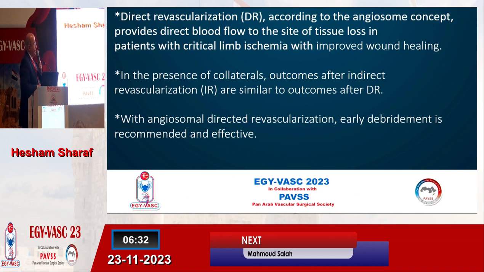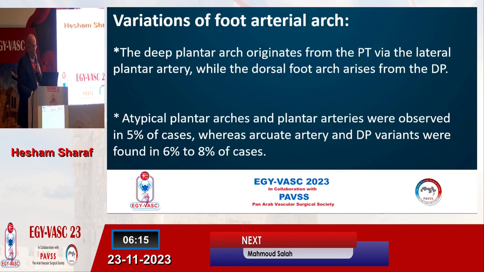So there is direct revascularization and indirect revascularization, and the success of ulcer healing depends on the presence of a patent arch down from the tibial vessels and popliteal artery. The variation of foot arterial arches is very important to note: the deep plantar arch originates from the posterior tibial artery through the lateral plantar artery, while the dorsal foot arch comes from the dorsalis pedis artery.